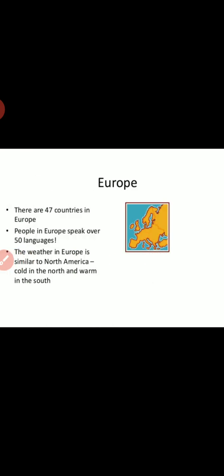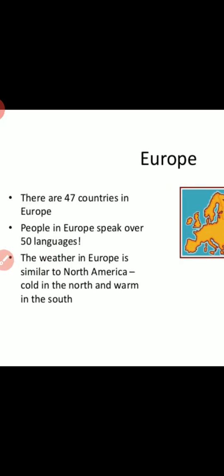Okay. Then Europe. There are 47 countries in Europe. People in Europe speak over 50 languages. The weather in Europe is similar to North America, cold in the north and warm in the south.